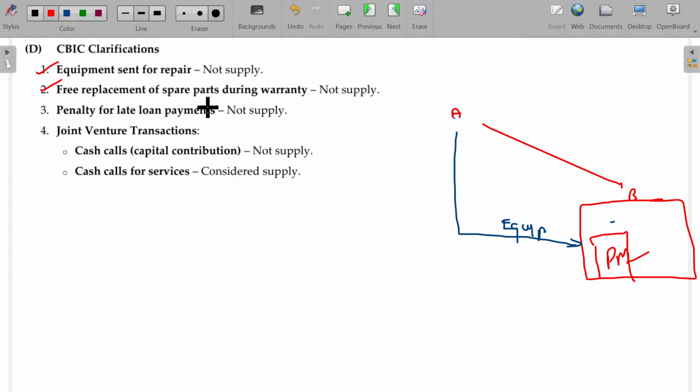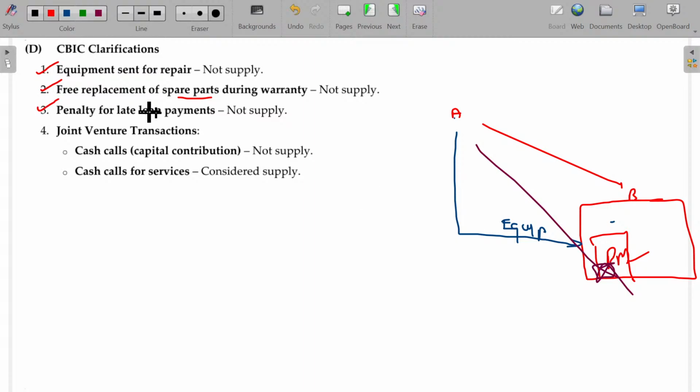And free replacement of spare parts during the warranty. Some parts are now replaced. Here, one part is replaced. Sir, this is damaged. Sir, no problem, I will replace this. And that replacement is also not considered as supply, because the part is sent and in return A will not get any consideration.